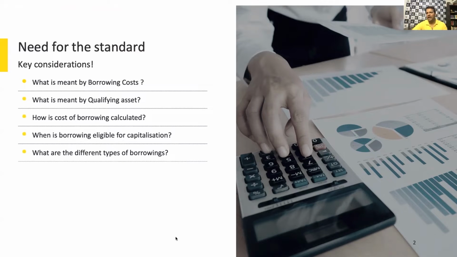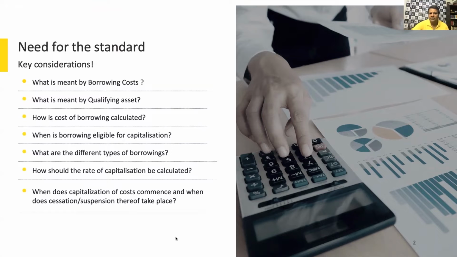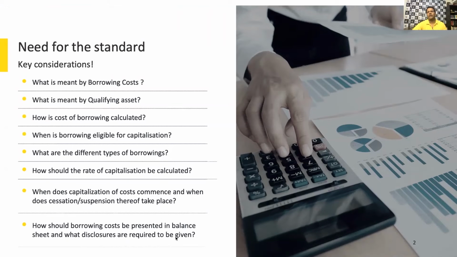What are the different types of borrowing? Different types of borrowing means whether it's a specific borrowing or a general borrowing. How should the rate of capitalization be computed? When does capitalization of cost commence? And when does cessation occur, in a way, when do you stop capitalizing borrowing cost? How should borrowing cost be presented in the balance sheet, and what disclosures are required to be made?